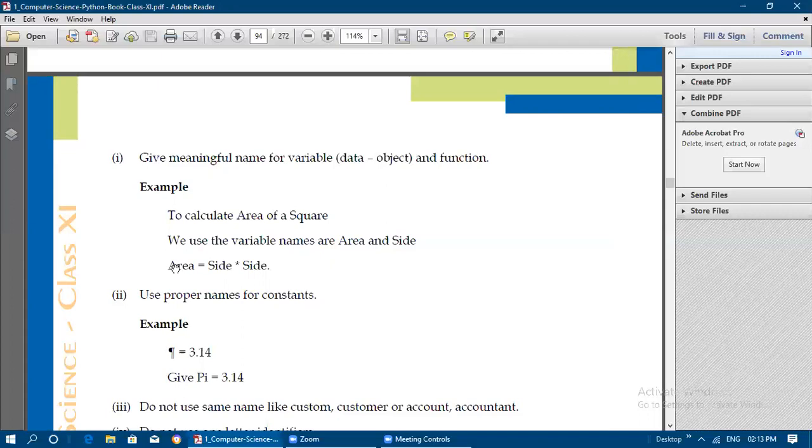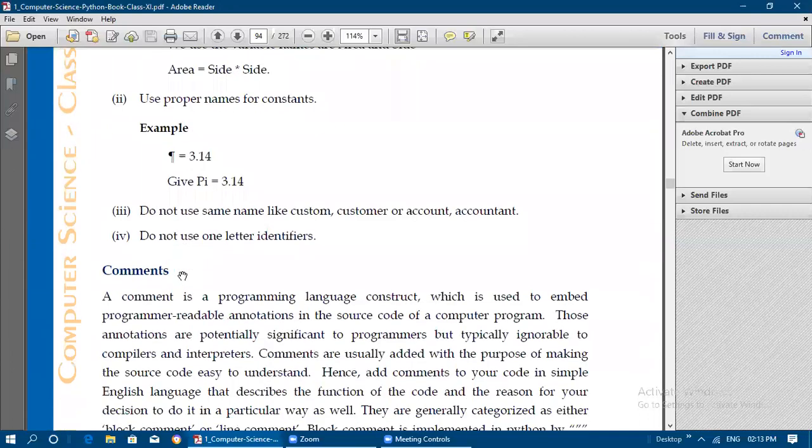So you can write area_square = side * side. If you multiply side into side, you will get the area of the square. So by seeing this expression, we will understand the purpose of the program.